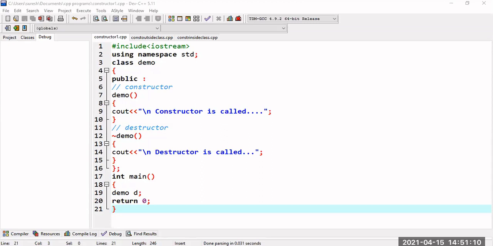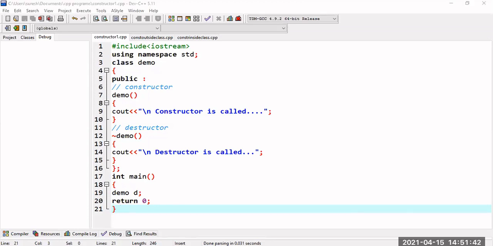Constructor name is the same as the class name, but destructor name is the same as the class name prefixed with the tilde operator. Constructors can be overloaded, that is called constructor overloading, and destructors cannot be overloaded. Only one destructor exists for a program. Constructors cannot be virtual, but virtual destructors are possible. So these are the differences between constructors and destructors.